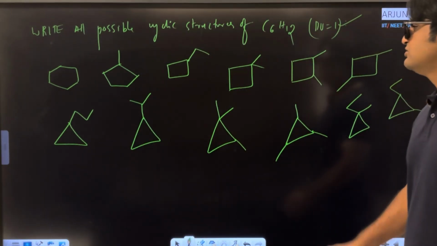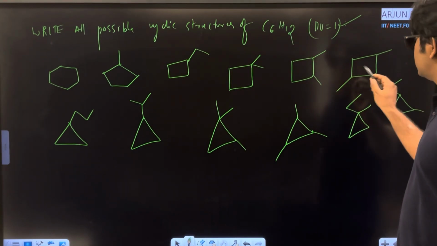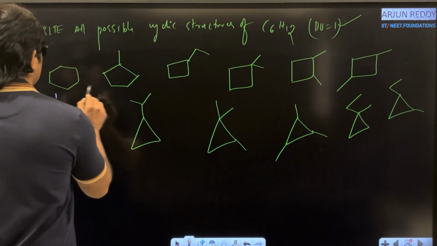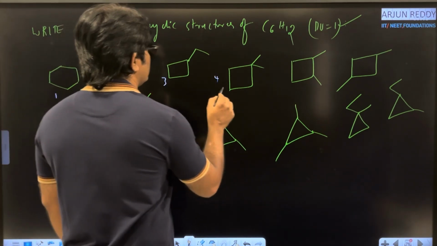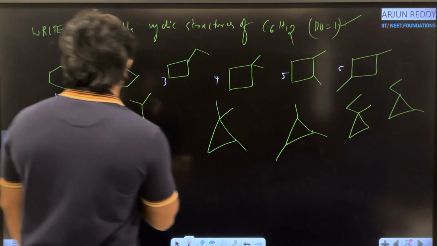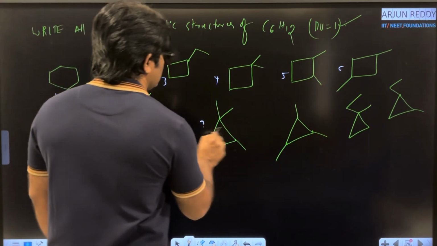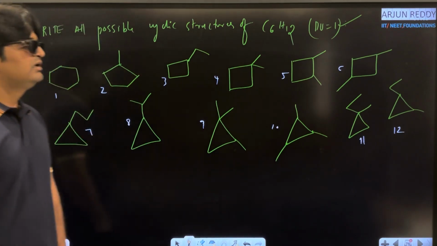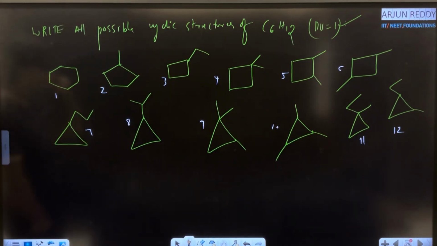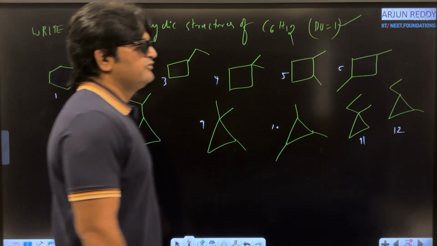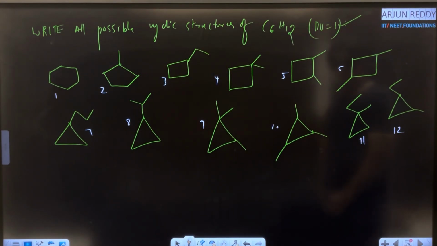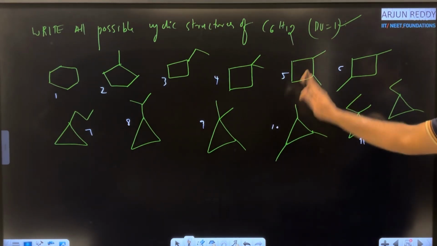Let us count how many molecules. 1, 2, 3, 4, 5, 6, 7. Once again, let me count these molecules. 1, 2, 3, 4, 5, 6, 7, 8, 9, 10, 11 and 12. These are all possible structures of C6H12 with a degree of unsaturation 1. Okay, these are the possible structures.